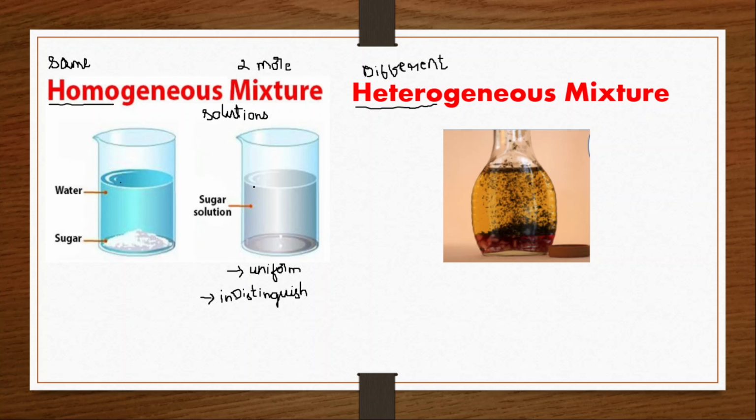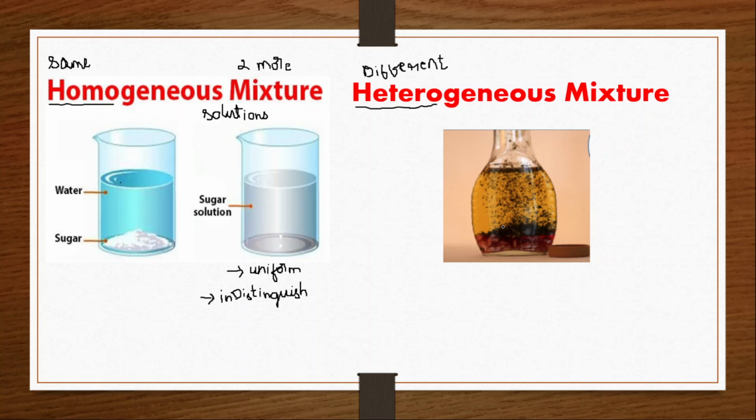Here it is not like that. Top is the same, bottom is the same, middle is the same, side is the same. But here the particles are different at different parts. So it is the opposite of this one: not uniform, different at different parts. It is distinguishable, so you can separate them easily by filtering. When you filter, the liquid will be separated and the solid will be separated. The solid will be on the filter paper and the liquid is collected in the beaker.